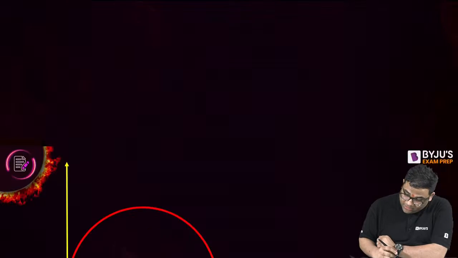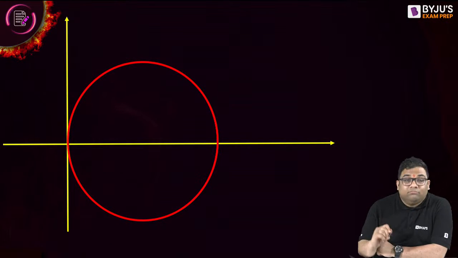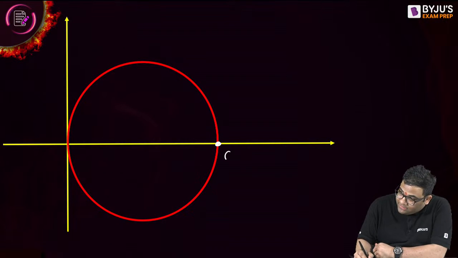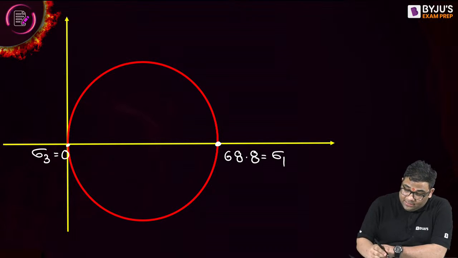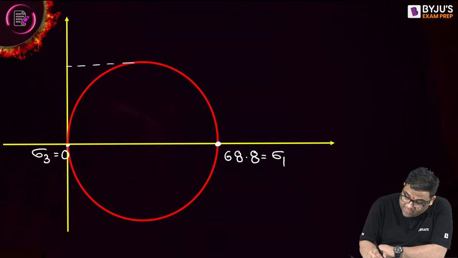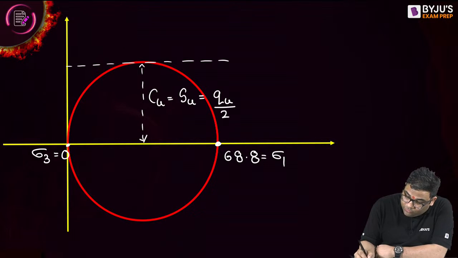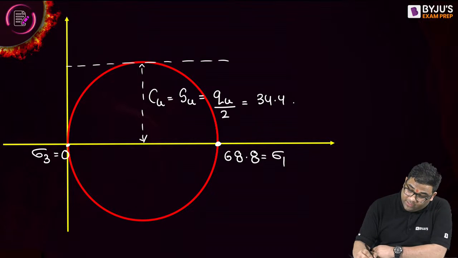Now, many students think, so this is the diagram. This we got as 68.8, and sigma 3 is 0, this is sigma 1, okay? And then this is the failure envelope I will get, right? And this is the cohesion, the undrained cohesion, that is equal to the shear strength, that is equal to QU by 2, giving me 34.4.